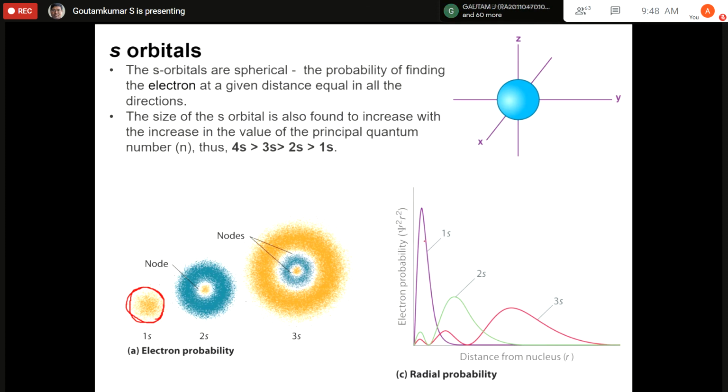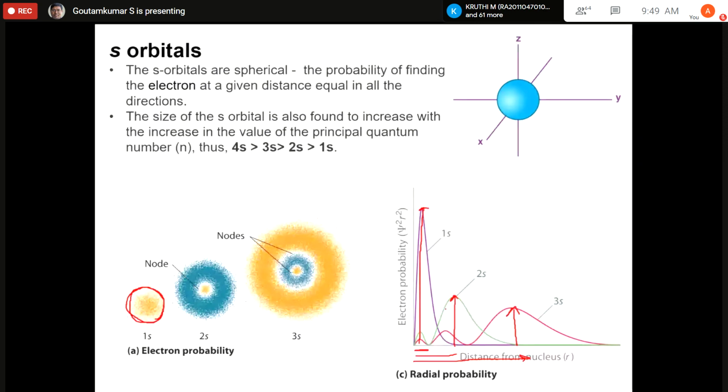Now, if we see the probability density plot against distance, this is the 1s. So the 1s radius is here. Maximum probability of 2s is here, and it has one node. In the case of 3s, the maximum probability is here. So this distance is for 1s, this distance is for 2s, and this distance is for 3s. So that gives the radius of the 1s orbital, 2s orbital, and 3s orbital.